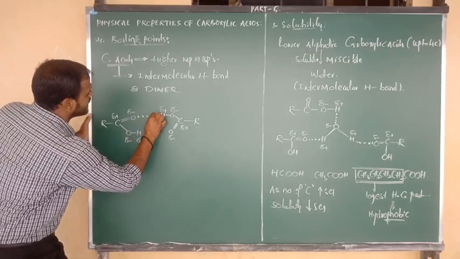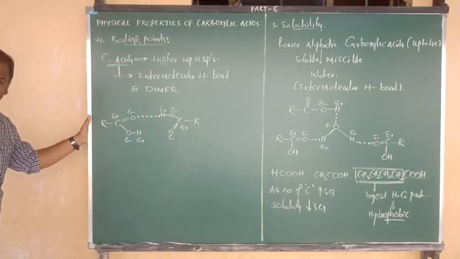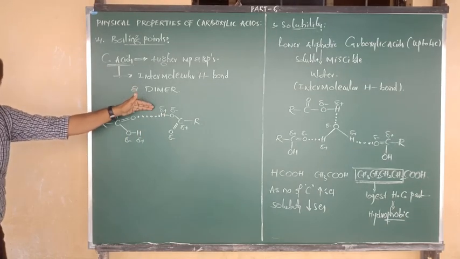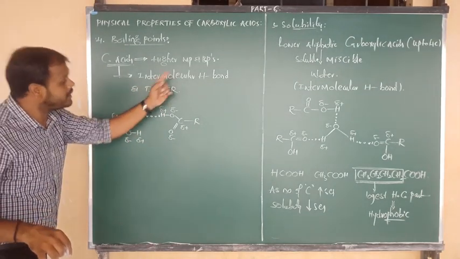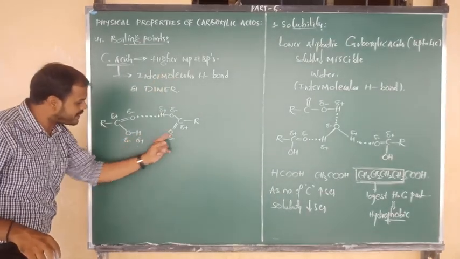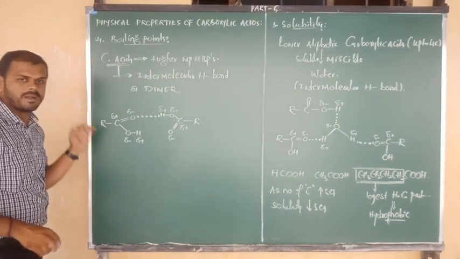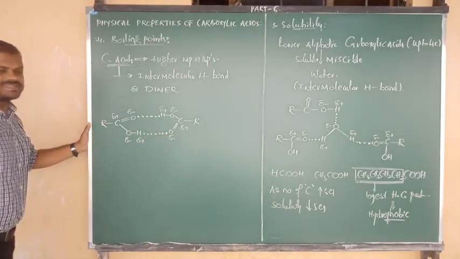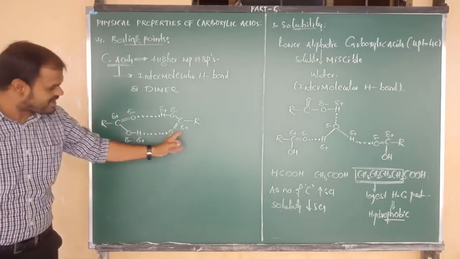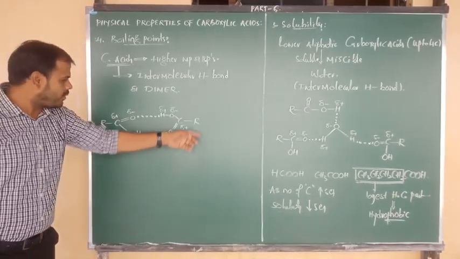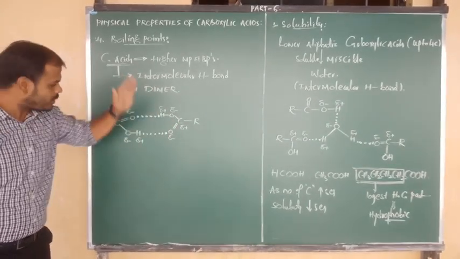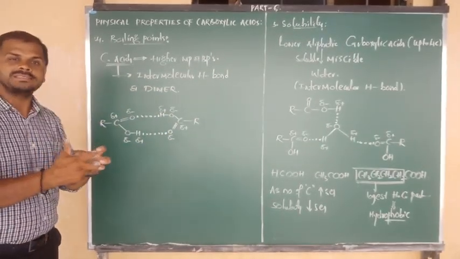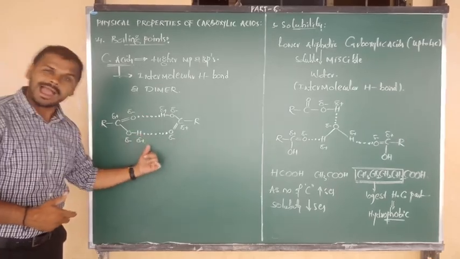Here is one intermolecular hydrogen bond, and we can also show another by using the other OH and C double bond O group. In that way 2 moles of carboxylic acids exist in only one form, the dimer form, held by strong intermolecular hydrogen bonds.